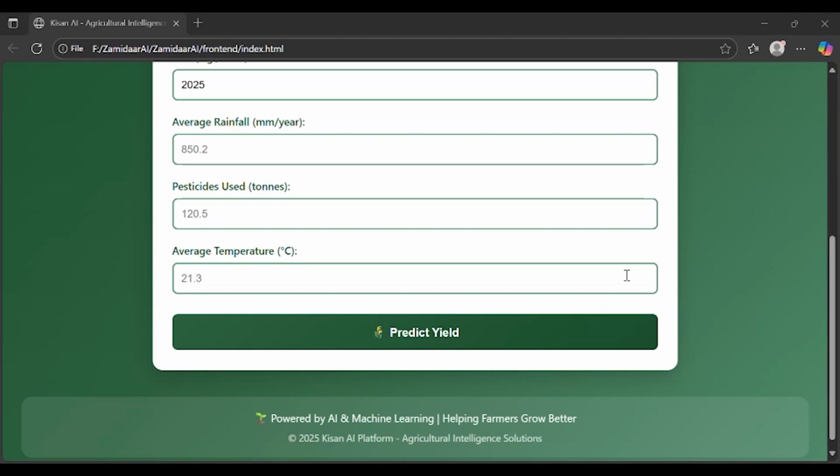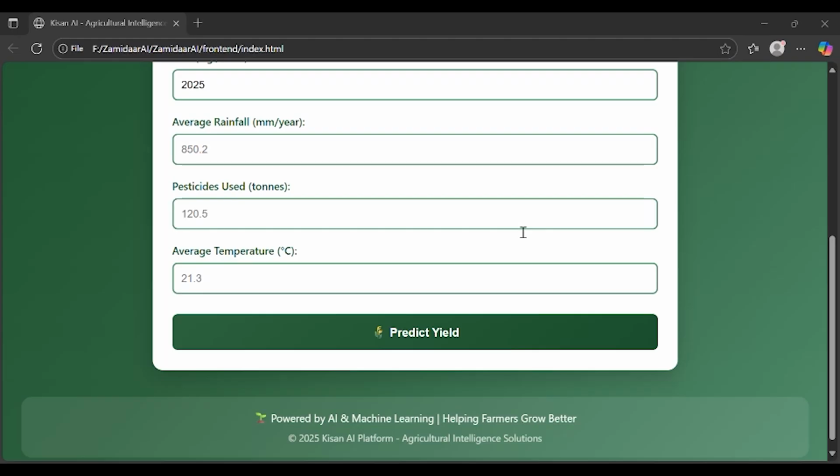We use a dataset containing historical global agricultural data filtered only for wheat crops. The model uses numeric features like rainfall, temperature, pesticides, and year to predict yield, trained using random forest regressor within a machine learning pipeline. So the training process includes data preprocessing and normalization, hyperparameter tuning using grid search CV, model evaluation on test dataset, and finally saving the model as a .joblib file for real-time predictions in the web app.